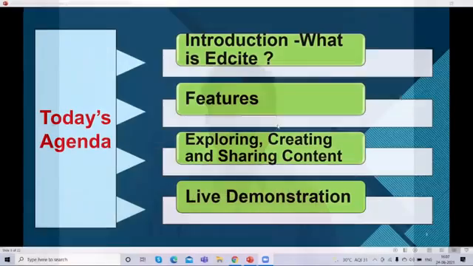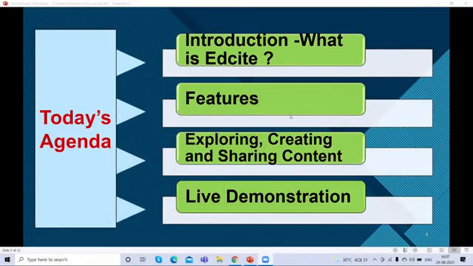Namaste, I am Pradeep Amrutrao Devre, Assistant Teacher, ZP School Bokardare, Nashik, Maharashtra. Today I am going to introduce what is EdSite, features of EdSite, exploring, creating and sharing content, and lastly a live demonstration of this tool. So first, let's know more about EdSite.